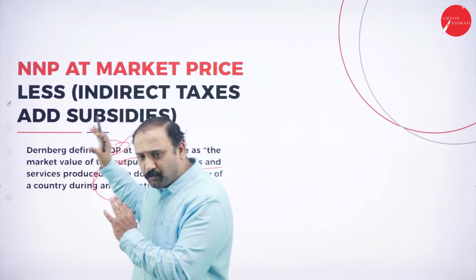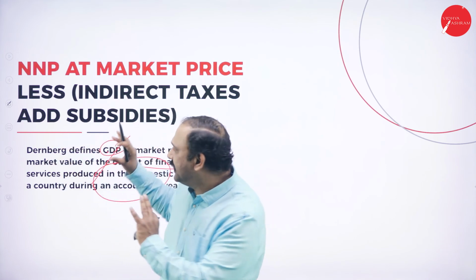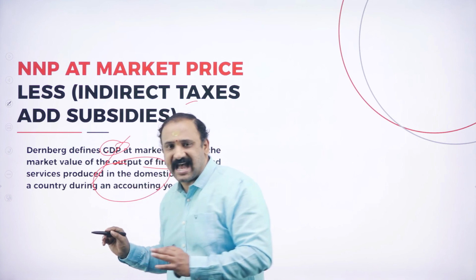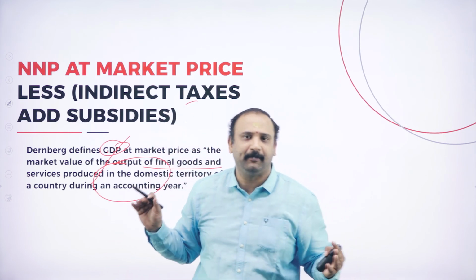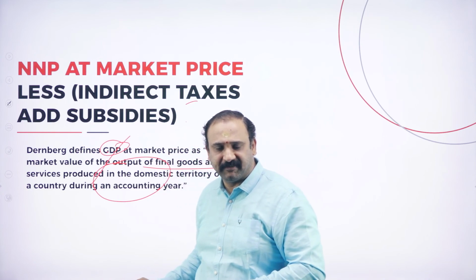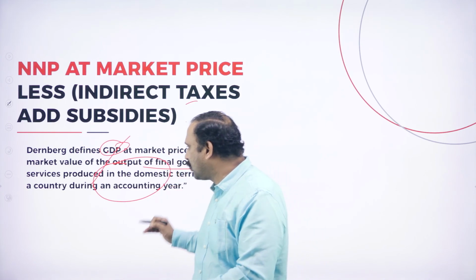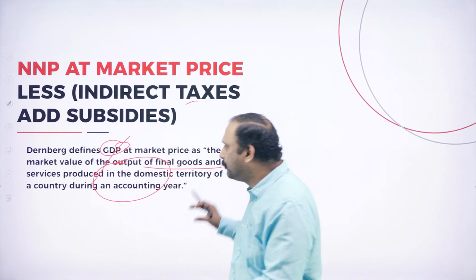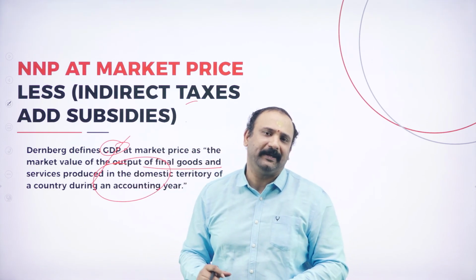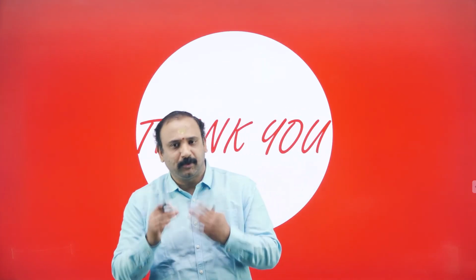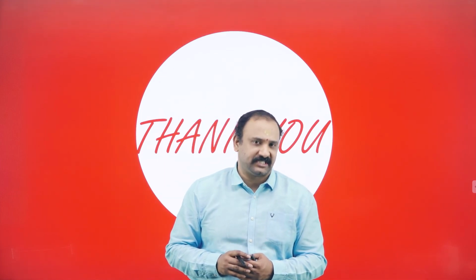So now we have two factors. On one side, the NNP is arrived at straight from market price less the indirect taxes and add subsidies to it. Yes, you will be able to get it. But on the other side, there is another definition given by an economist who talks about the GDP value, saying that it is the market value of the output, that is the final goods that are being produced within the domestic territory. With this, I come to the end of this particular session.